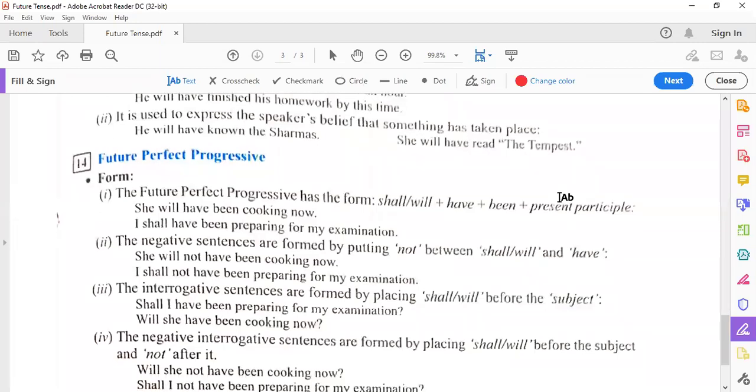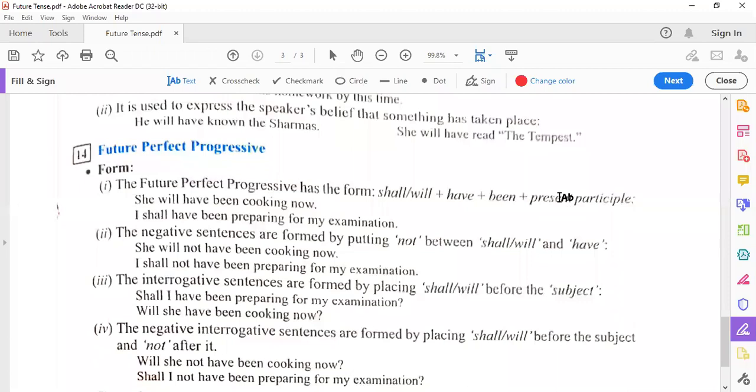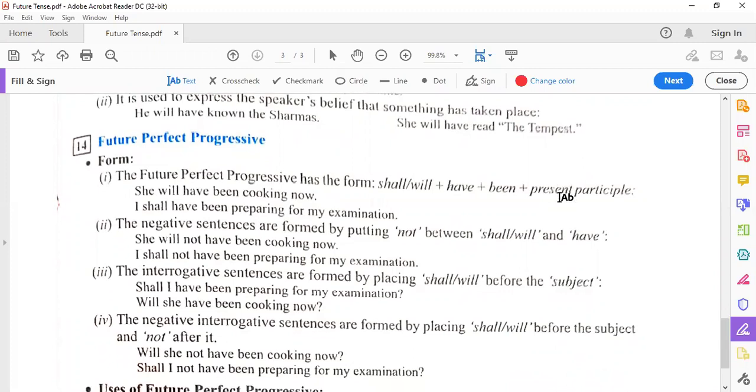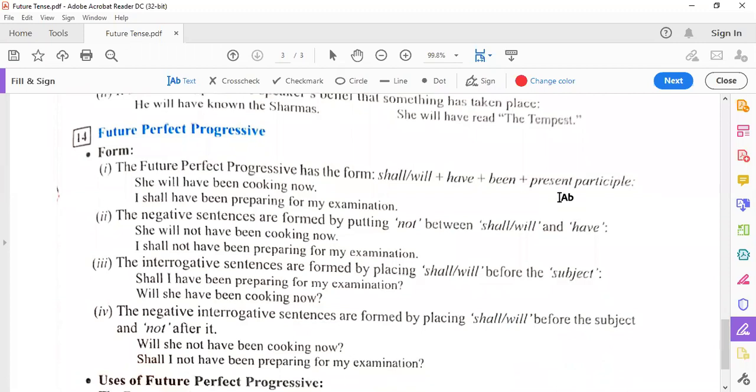How we make the future perfect progressive tense, that means future perfect continuous. The future perfect progressive has the form shall or will plus have been plus present participle, that means first form with ing. She will have been cooking now. I shall have been preparing for my examination. The negative sentences are formed by putting not between shall and will and have. She will not have been cooking now. Note down the placement of not.